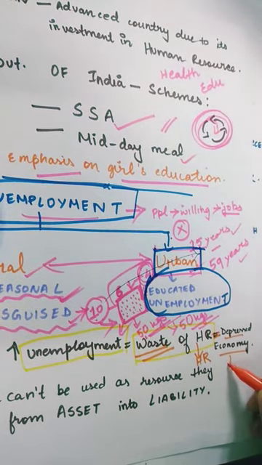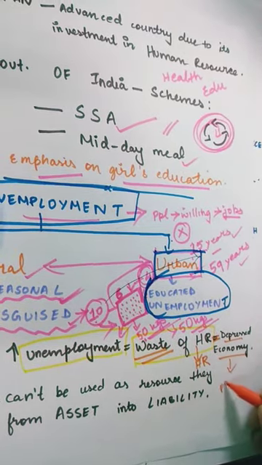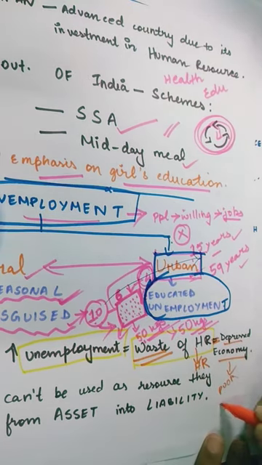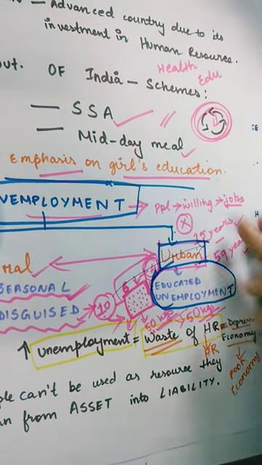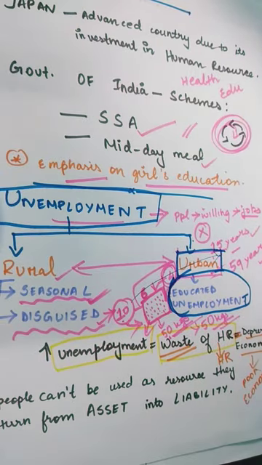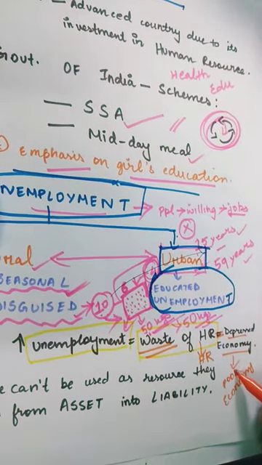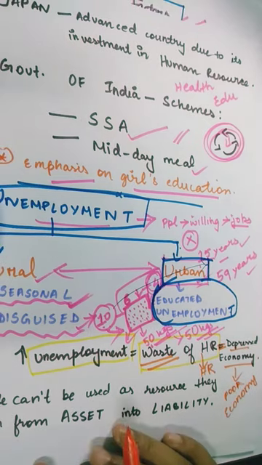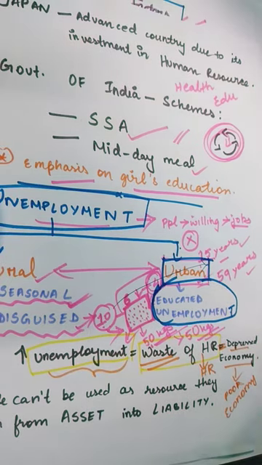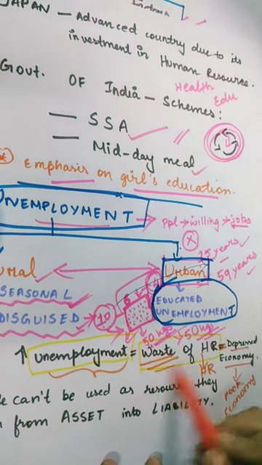A depressed economy, a poor economy, is not able to produce more jobs so that people become employed. A poor economy is not in a condition to give more jobs to the people of its country. Therefore, unemployment is a very dangerous thing for a country because it wastes human resource.